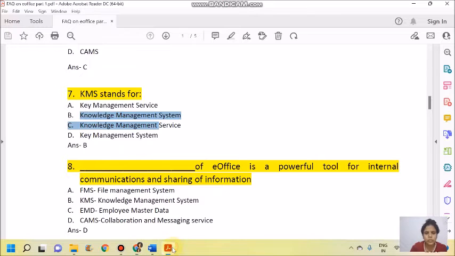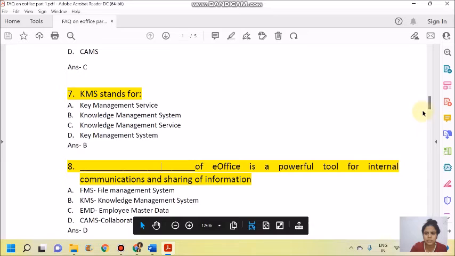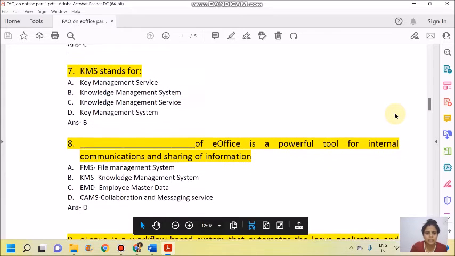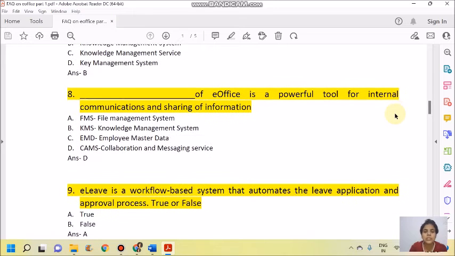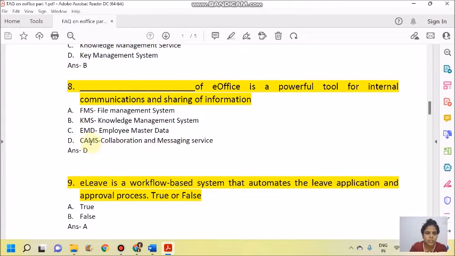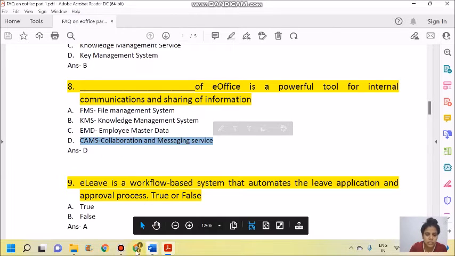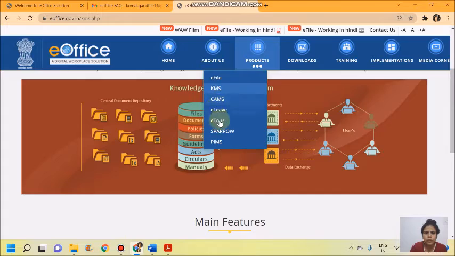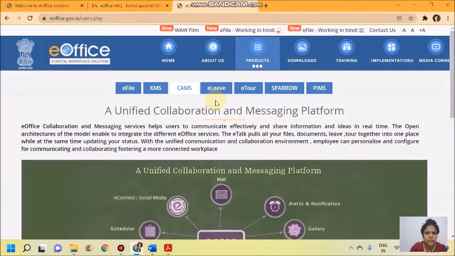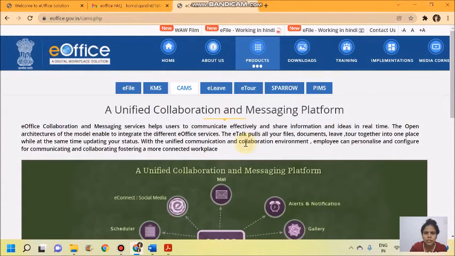Next question will be: Dash of eOffice is a powerful tool for internal communications and sharing of information. Yes, this is collaboration and messaging service, that is option D. We'll go to the website and see the government portfolio. It is CAMS, that is collaboration and messaging platform.